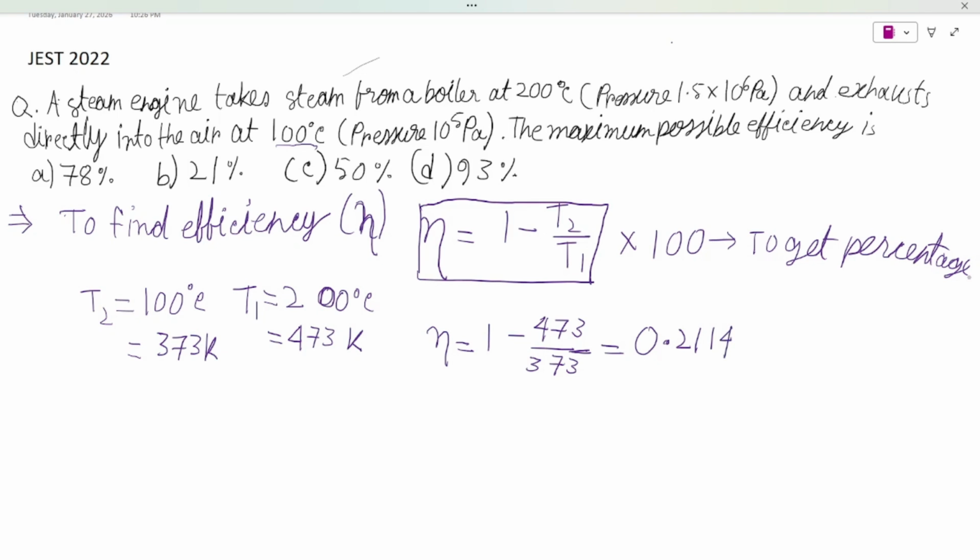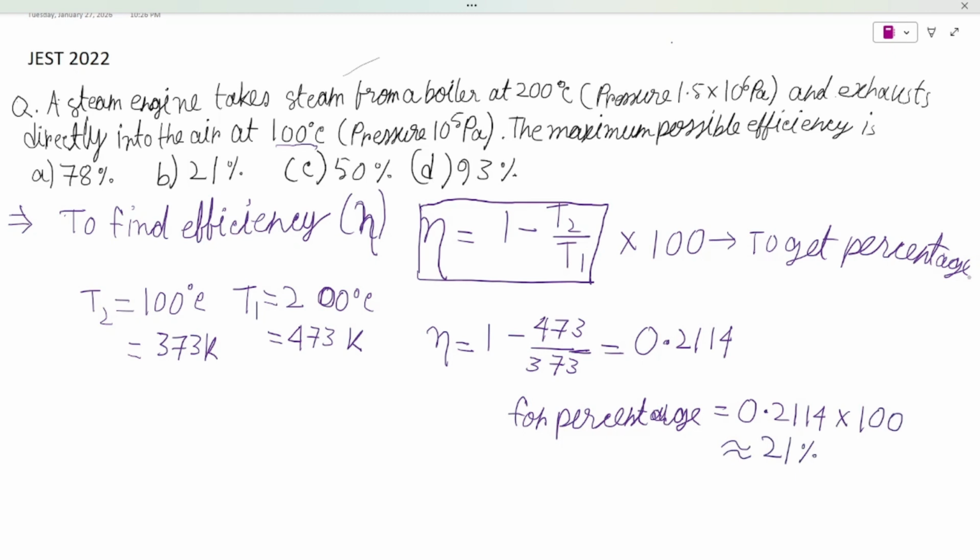If we convert it in percentage, the efficiency is 0.2114 into 100. It is approximately 21%.